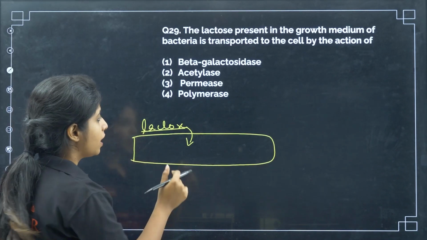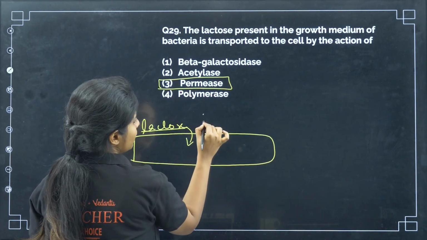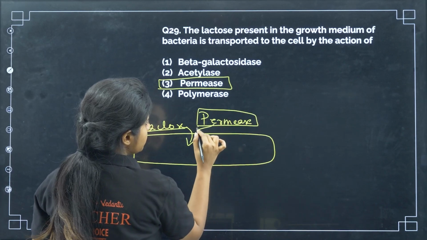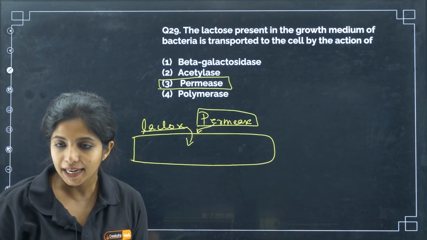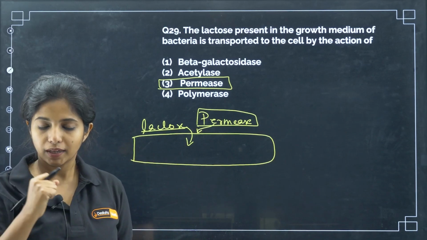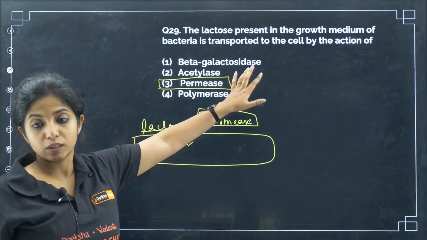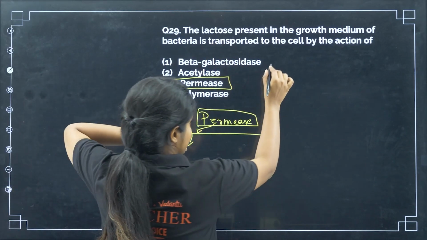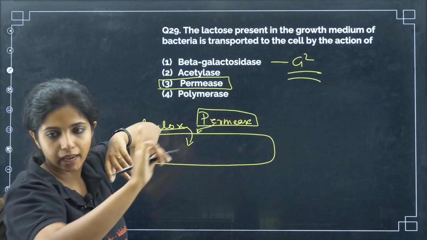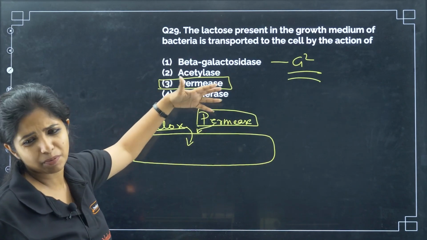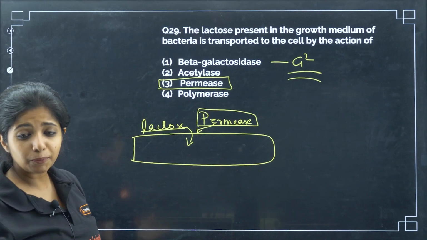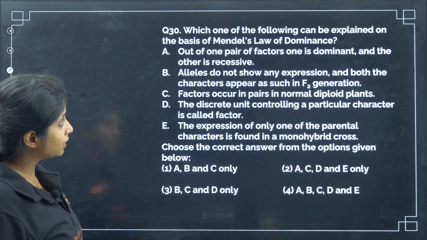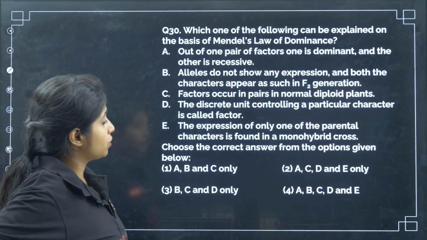And for making it permeable, as the name suggests, what do we have? We have an enzyme that is known as permease. Permease is going to increase the permeability of the membrane and let the lactose inside. So, it is not beta galactosidase. Beta galactosidase, what does it do? It breaks down lactose into glucose and galactose. Acetylase, whole different function. Polymerase does not make sense over here. DNA polymerase, RNA polymerase help in polymerization and things like that. Wrong.